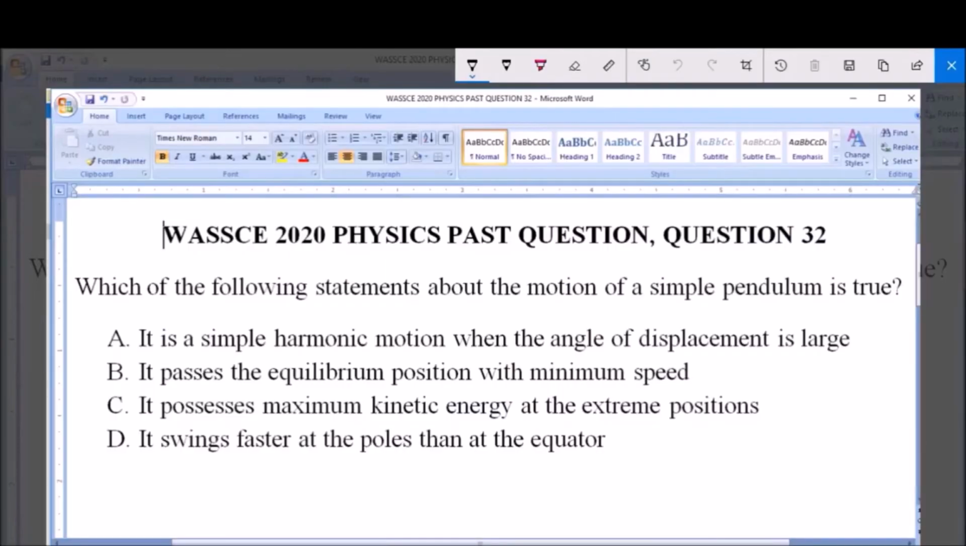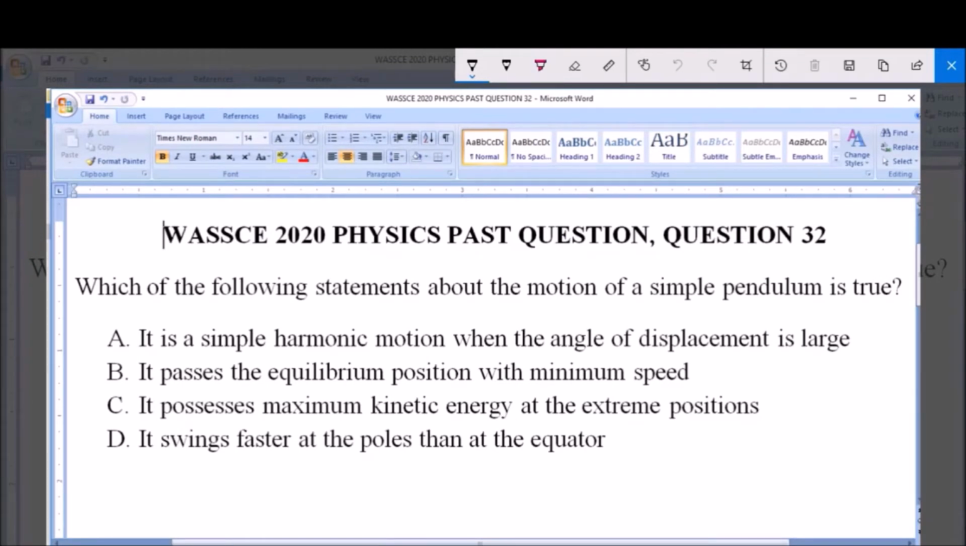Hello, good day and welcome. I will be answering WASSCE 2020 Physics Past Question, question 32. Which of the following statements about the motion of a simple pendulum is true? A. It is a simple harmonic motion when the angle of displacement is large. B. It passes the equilibrium position with minimum speed. C. It possesses maximum kinetic energy at the extreme position. And D. It swings faster at the pole than at the equator.